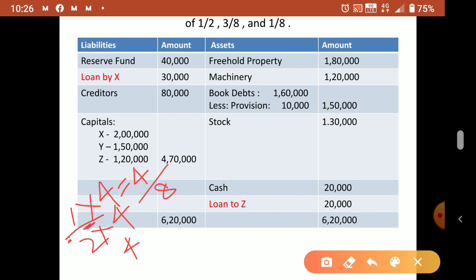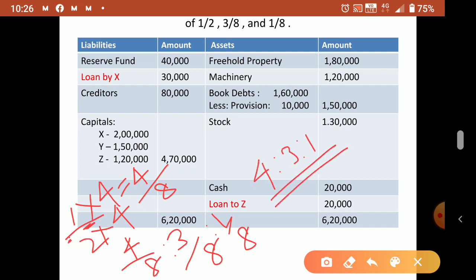So 4 by 8 first, then 3 by 8 second, then 1 by 8. So what we can say? 4 is to 3 is to 1. So this is the ratio. This way you have to make the ratio equal first. Afterwards only you may take the ratio for division and all. Okay, clear. Now we can check the balance sheet item by item.